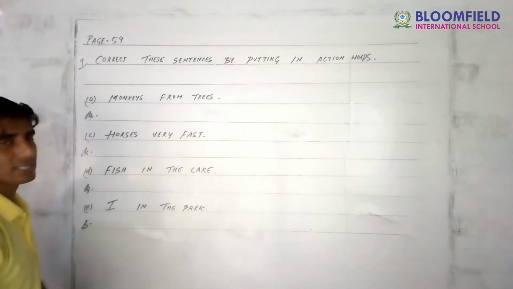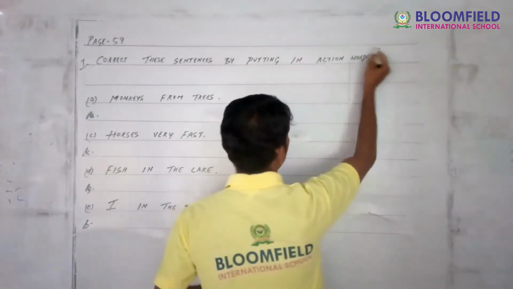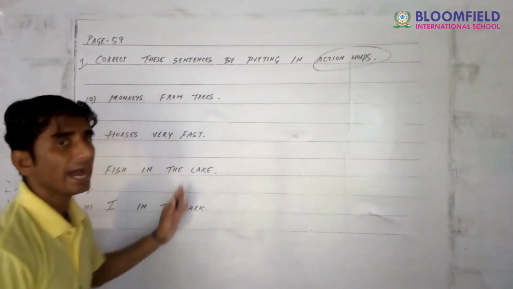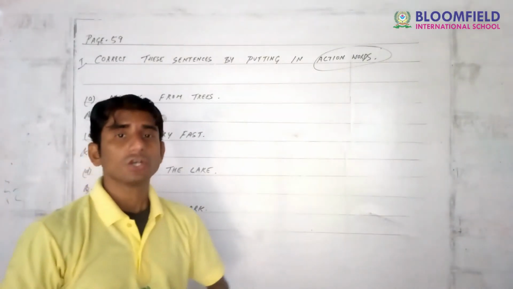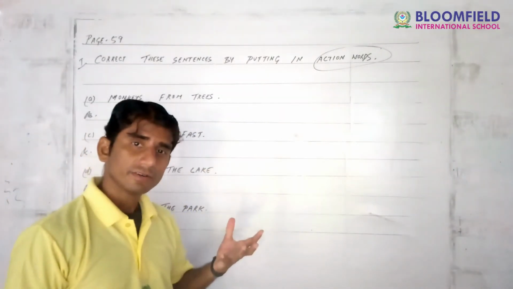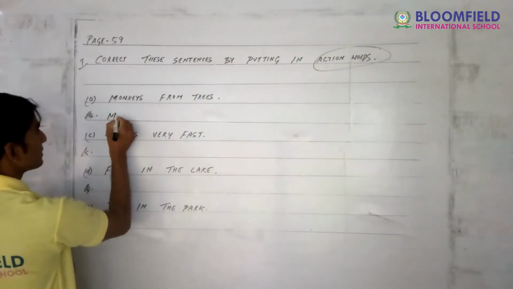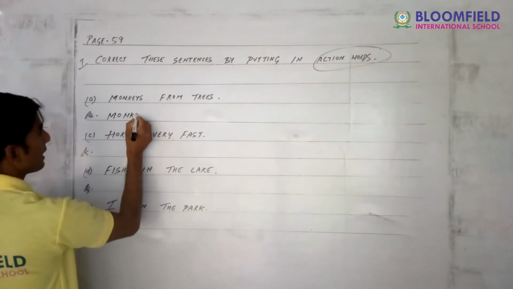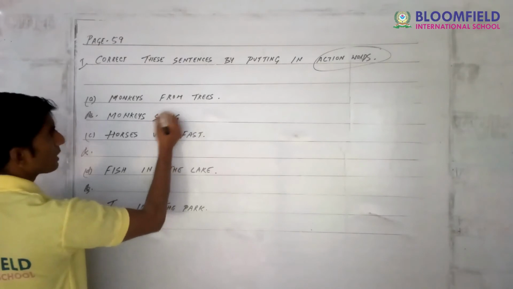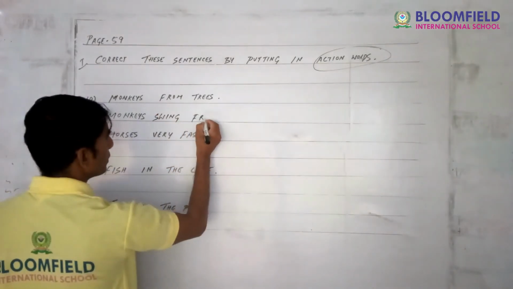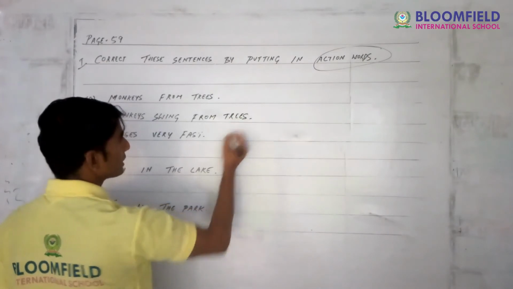Okay, monkeys from trees. You have to put action words. What do you have to put, guys? Action words have not been used in the sentences, so you have to adjust. Monkeys swing from trees. Have you ever seen, guys, monkeys swinging on the trees?